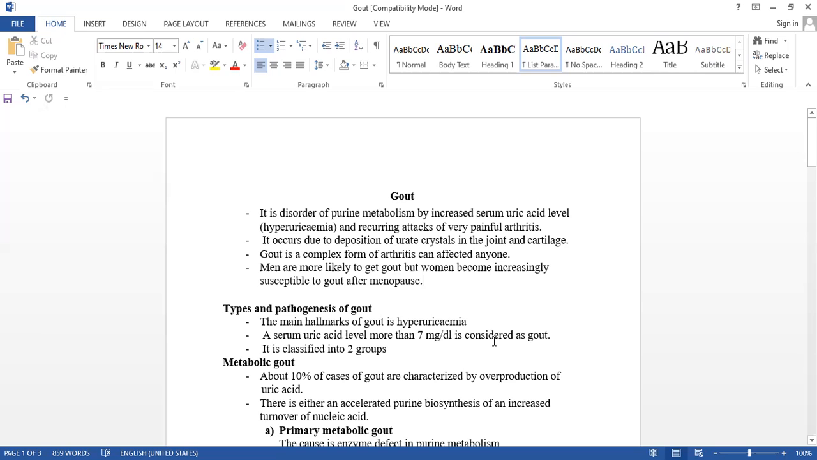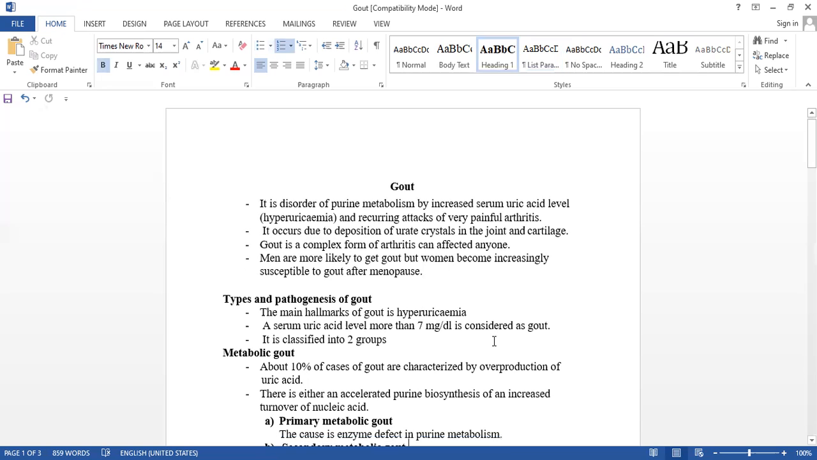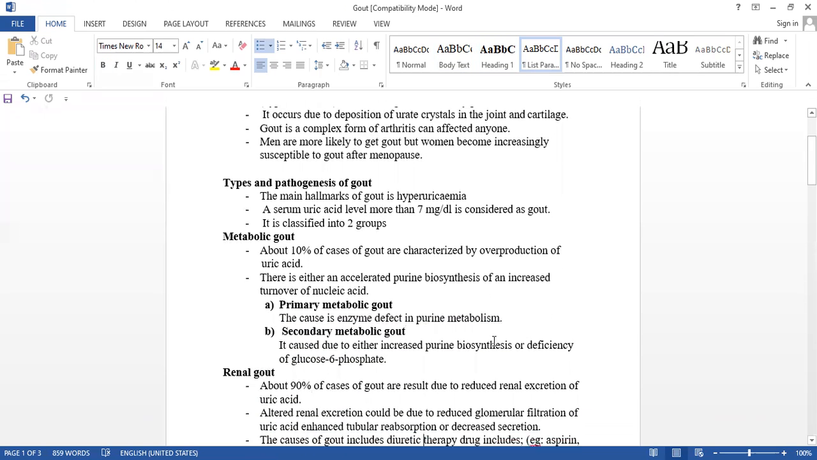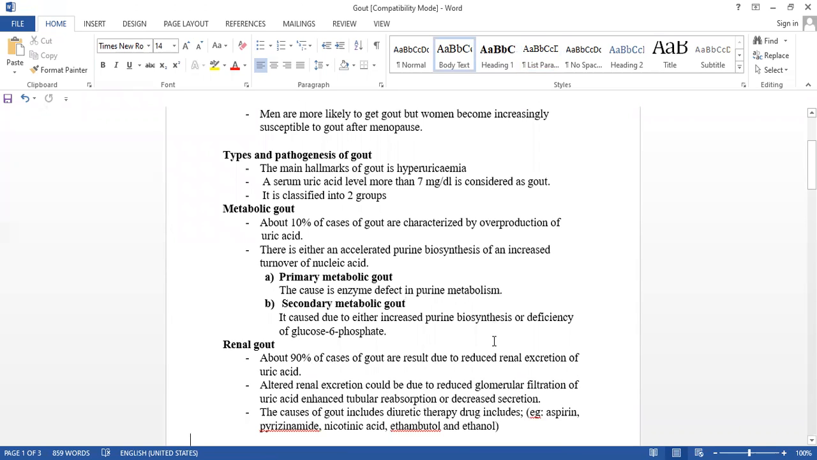The main hallmark of gout is hyperuricemia, that is the increased serum uric acid level. How much should the normal be? 7 milligram per dl. If it is increased beyond this limit, it causes gout. It is classified into two groups, the metabolic gout and the renal gout. Only 10% of the people get metabolic gout, and 90% of cases are renal gout.